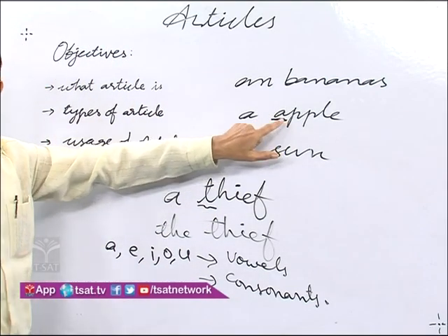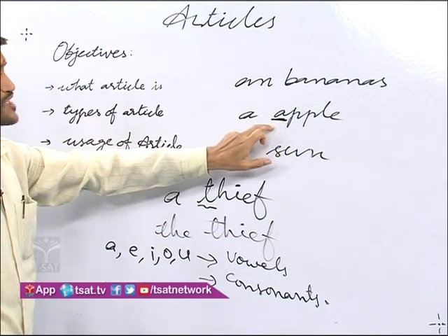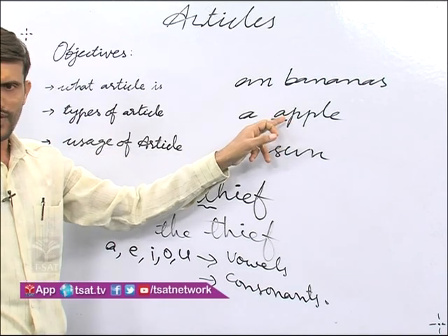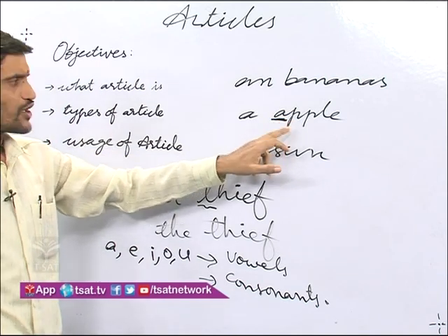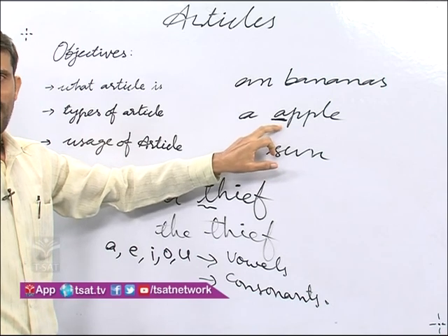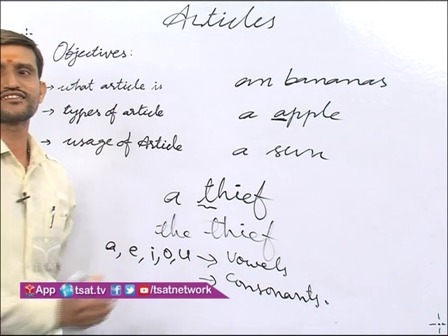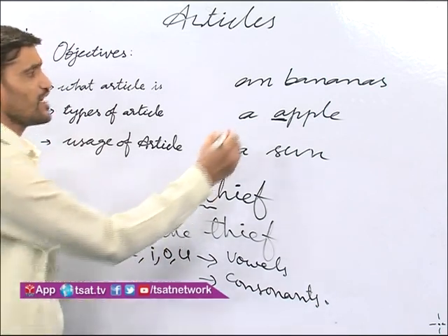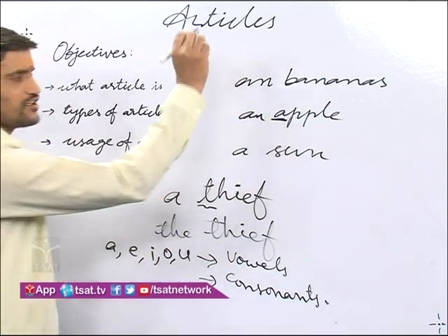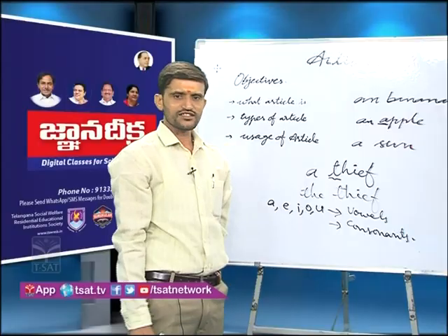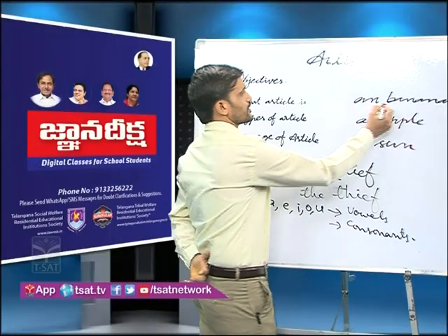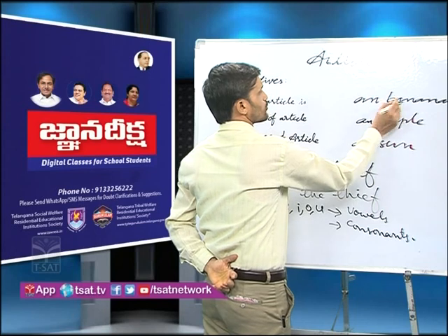It is pronounced not "apple", but here "a". So here it is a vowel sound. That is why we should use an before this word. Understand?